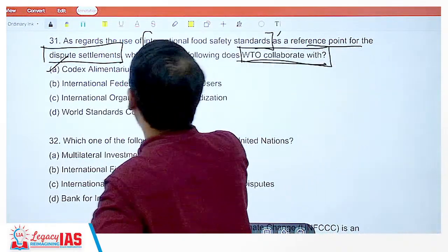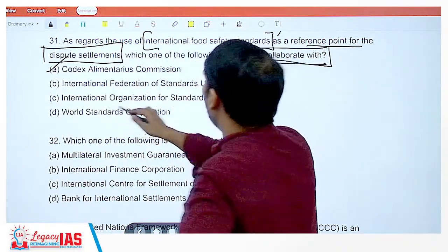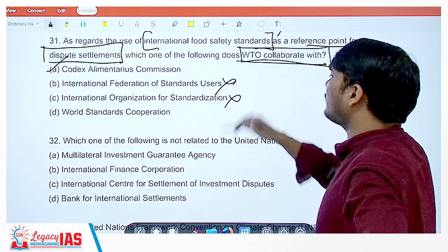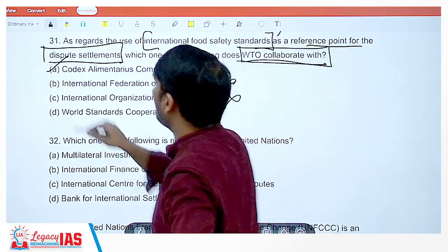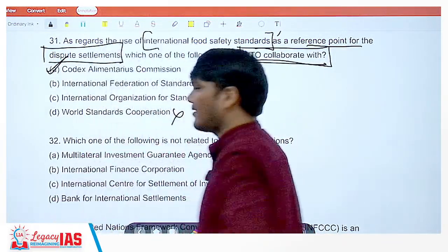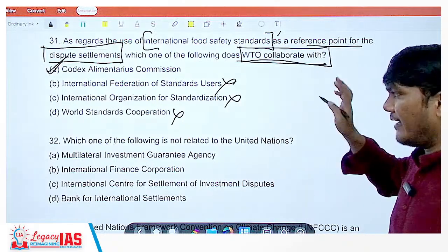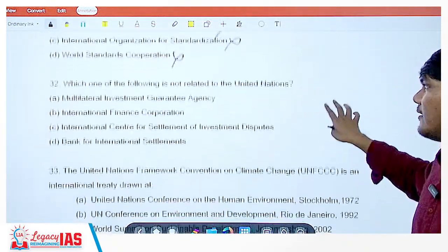International Federation of Standard Users, no. International Organization for Standardization, no. This is for weights and measurements. World Standard Cooperation, no. The answer is Codex Alimentarius Commission. Remember this. It is very factual. You can't probably do anything about it.